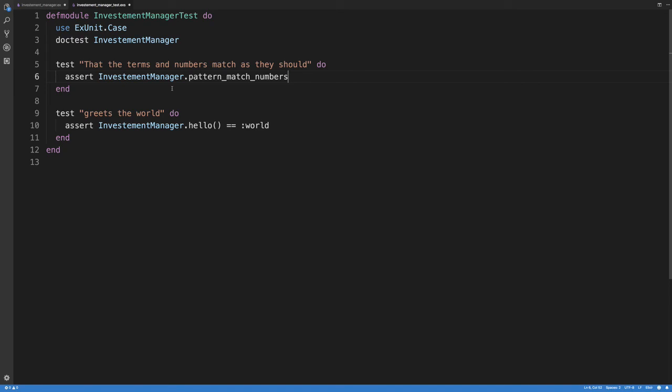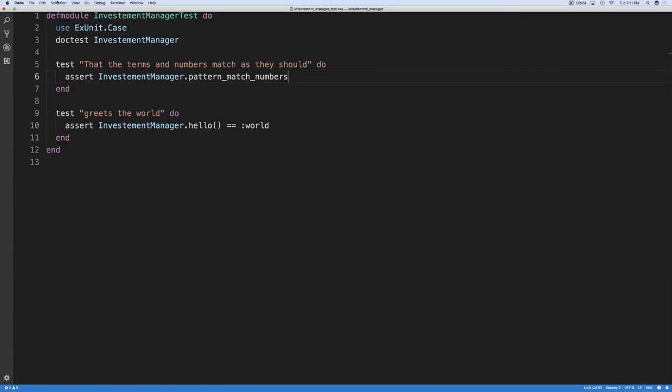So now that we have the test, we actually need to make it fail. But first I want to make sure that I have the test written correctly. So the way you do that is say mix test dot watch.